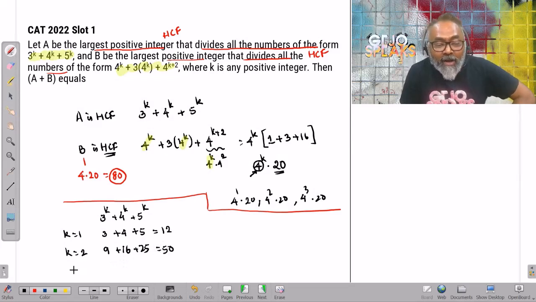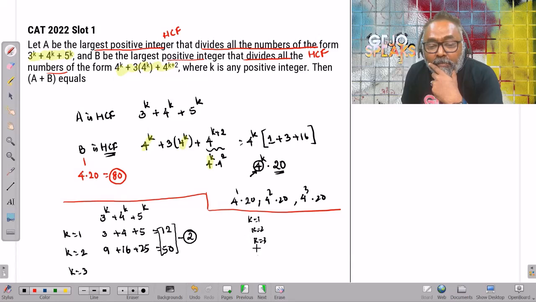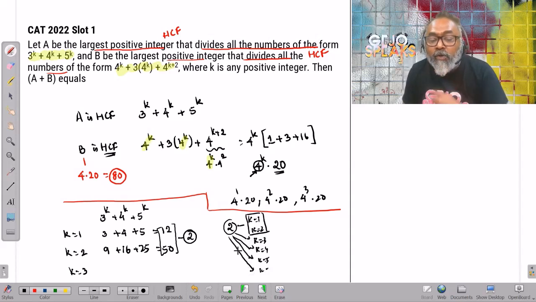Oh, and then I don't want to move forward because what I notice immediately is that for a highest common factor to exist, the highest common factor between 12 and 50 is only 2, at least for this part. So when k equal to 1 and k equal to 2, I have to check it has to be true for every single value of k. Because what I found out is that the only thing that is common here is 2. So all I have to check is, can 2 divide everything else?